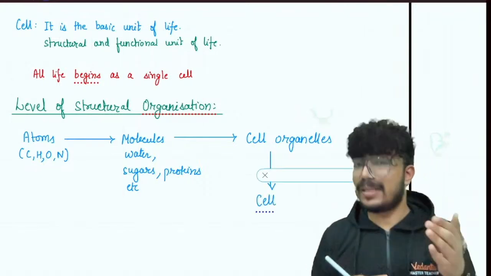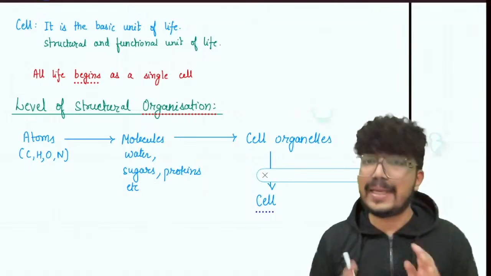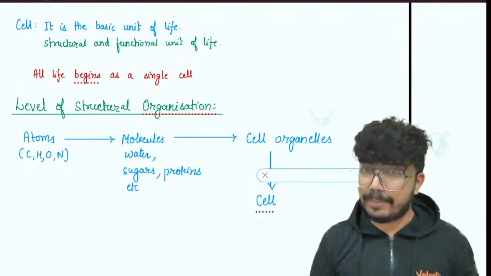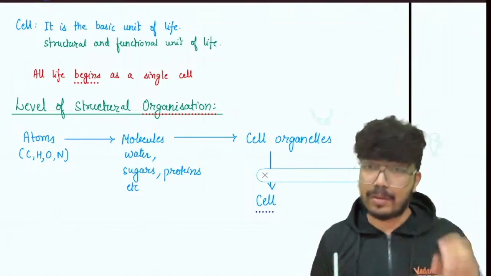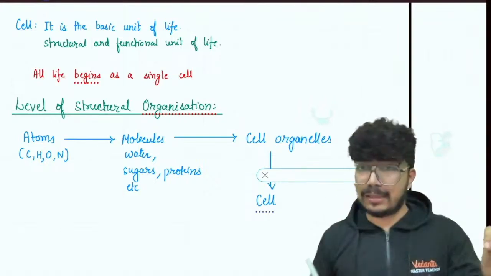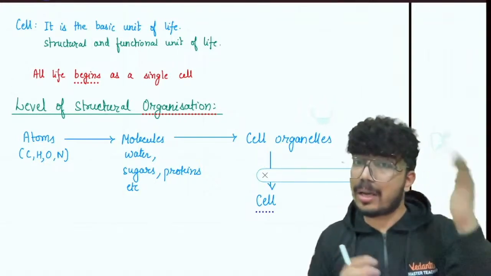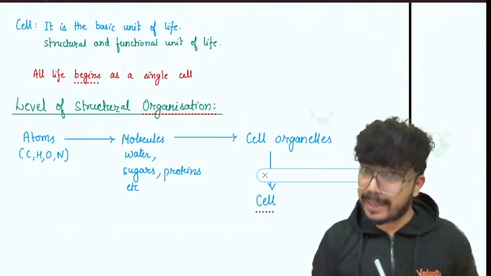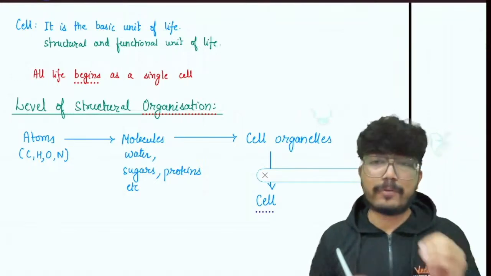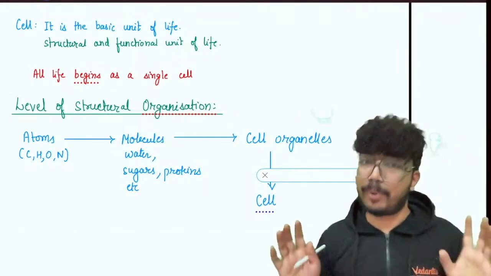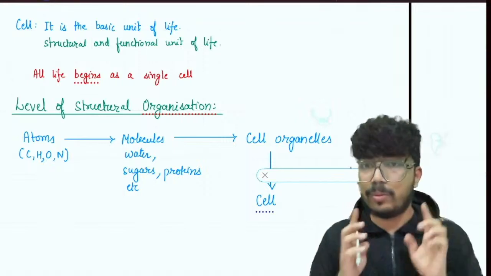Now, anything less than a cell is not going to have any independent existence, nor will it be able to perform all the essential life processes. So NCERT says that anything less than a complete cell is not going to have an independent existence, nor will it be able to perform any of the essential life processes. This statement you have to remember by heart.